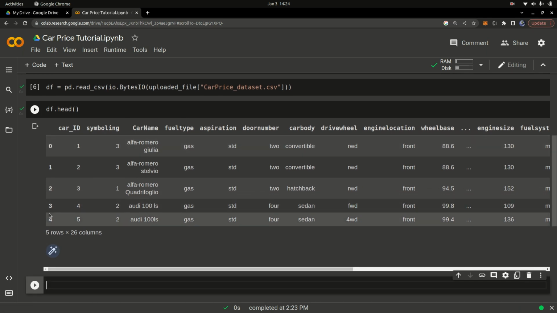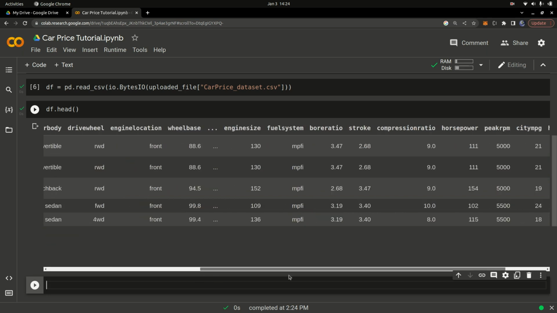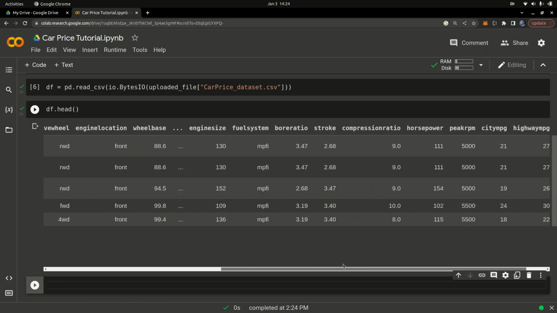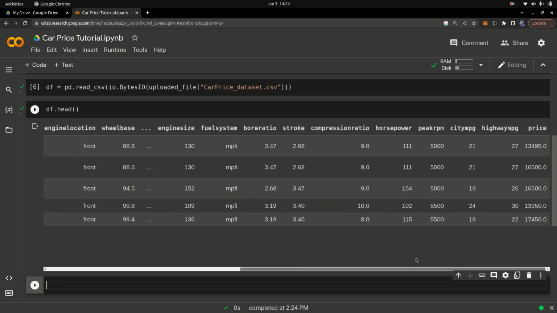And you can see that you have a total of 26 different columns. And you see all these 26 columns are just talking about the features of that car. And then finally, we are going to use those features to try to predict the price of the car, which is this price right here.